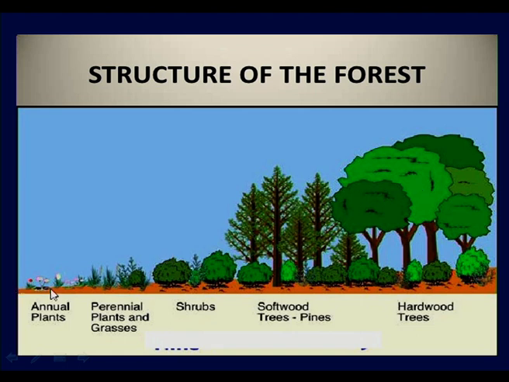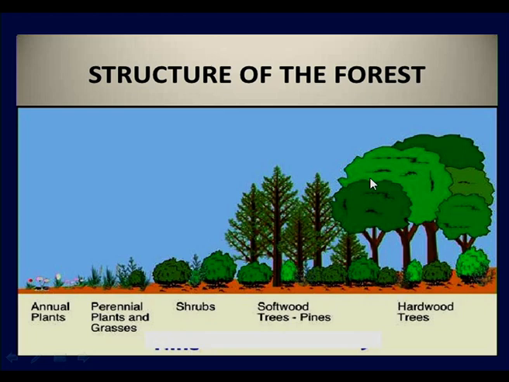So here annual plants will be present, perennial plants and grasses, and somewhat bigger shrubs and herbs will be present. Then you will get another range called softwood trees, that is pines, and you will also see hardwood plants present. Like this, in a forest, not a single type of plant is present. You will see different types of plants arranged in different layers. So this is called stratification.